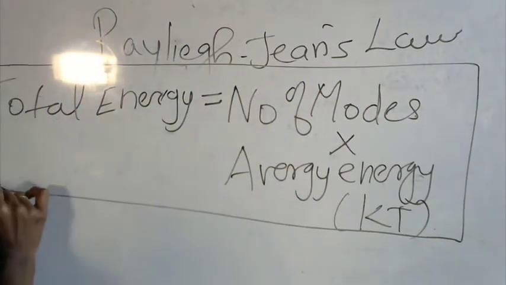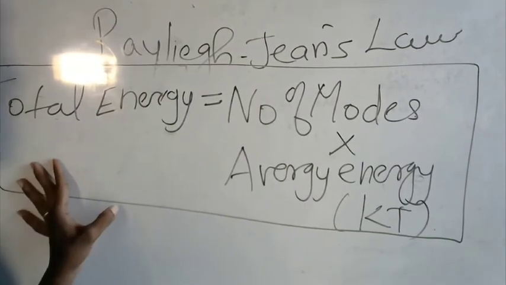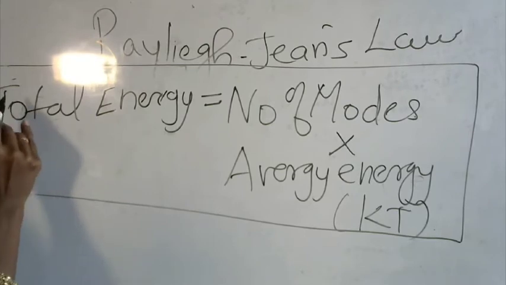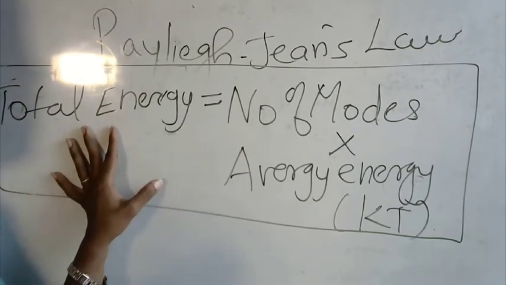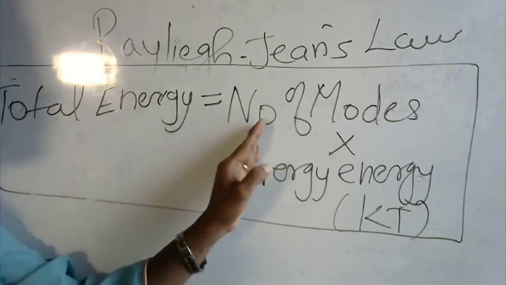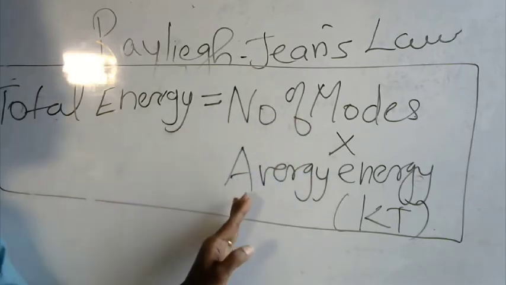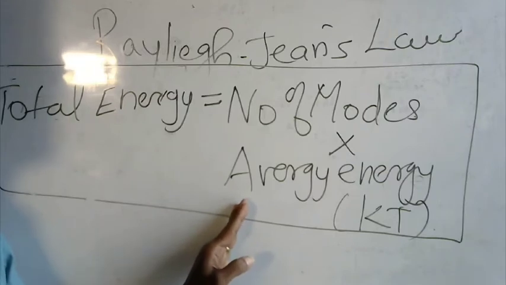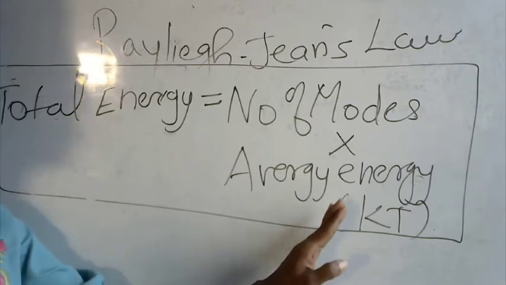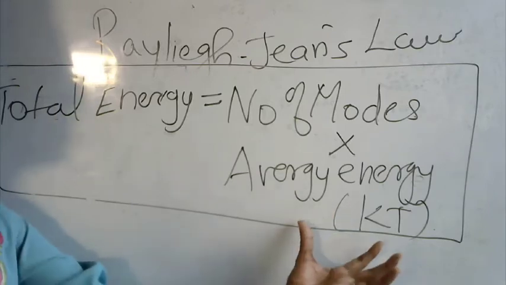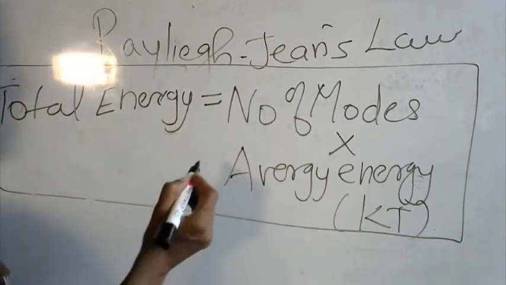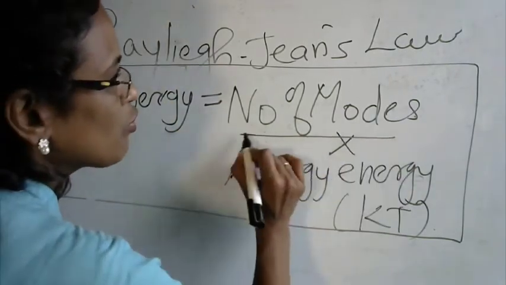So dear students, please note it down: the total energy of the black body radiation traveling within a unit volume will be equal to the number of modes within the cubical cavity that is considered, multiplied by the energy of the black body radiated waves, kT. We will come back to this. So first our aim is to calculate the number of modes.